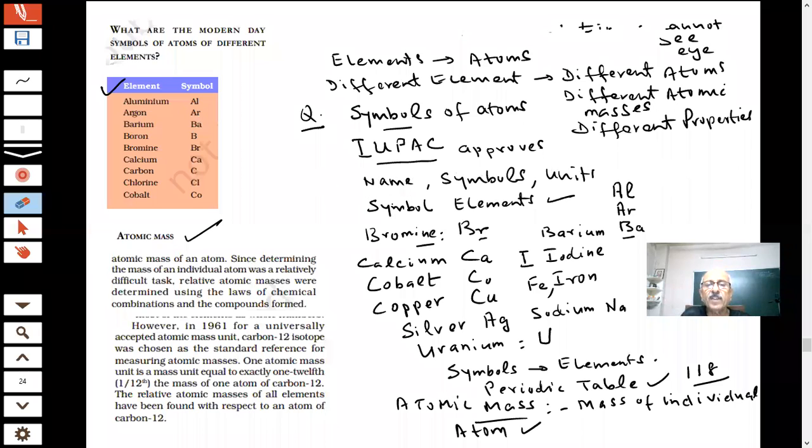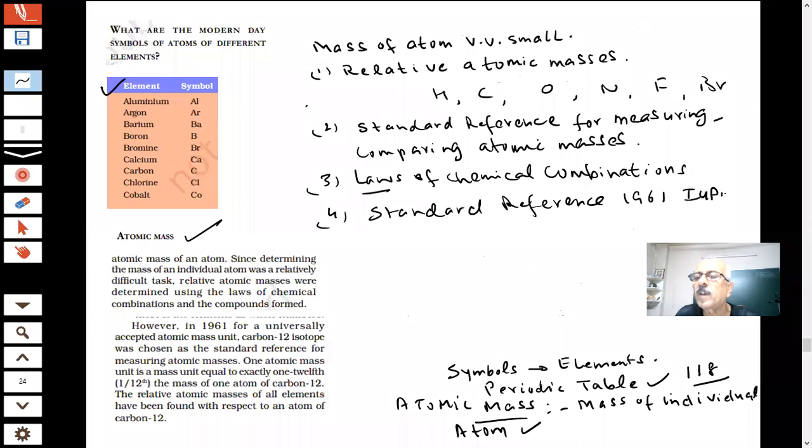So they decided that they will choose some standard reference. Can you tell me which standard reference is used, students? In 1961, it was universally accepted by IUPAC. Which element has been used as a standard for finding the relative atomic masses?